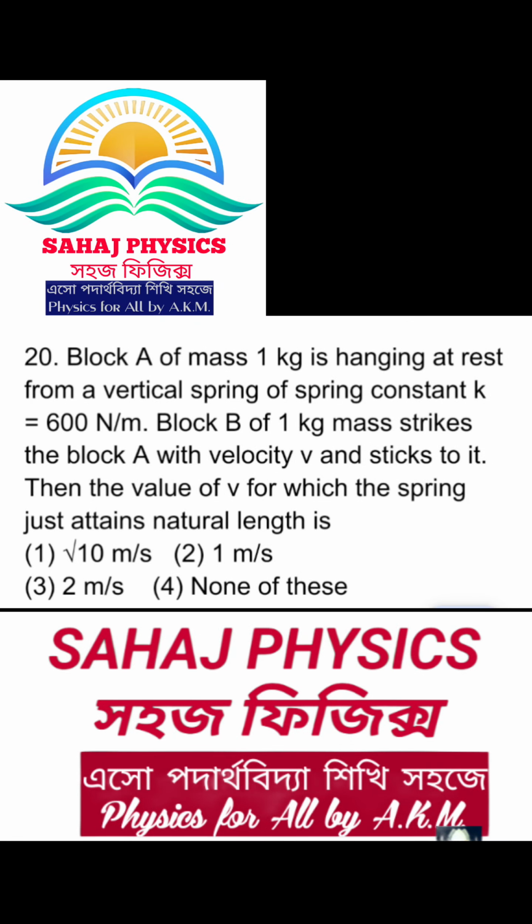Here a question is given that block A of mass 1 kg is hanging at rest from a vertical spring of spring constant k = 600 N/m. Block B of 1 kg mass strikes block A with velocity v and sticks to it. Then the value of v for which the spring just attains natural length is: option 1, √10 m/s; option 2, 1 m/s; option 3, 2 m/s; option 4, none of these.